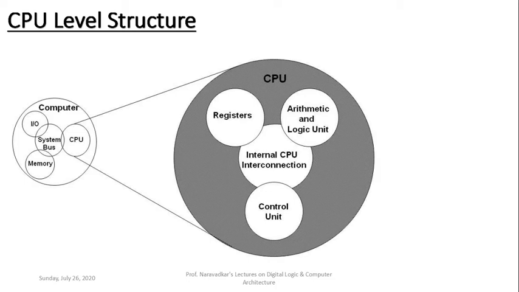Control unit is used for the interpretation of the instruction, which is nothing but the decoding of instructions, and then generation of various control signals so as to perform the arithmetic or logical operation inside the ALU section. And then these three components are connected by using internal CPU interconnection, which is nothing but the internal bus of the CPU, of the microprocessor.